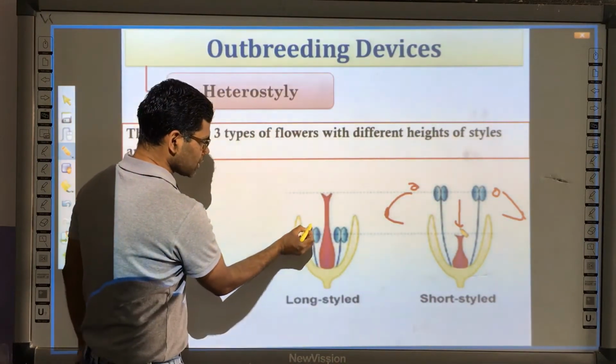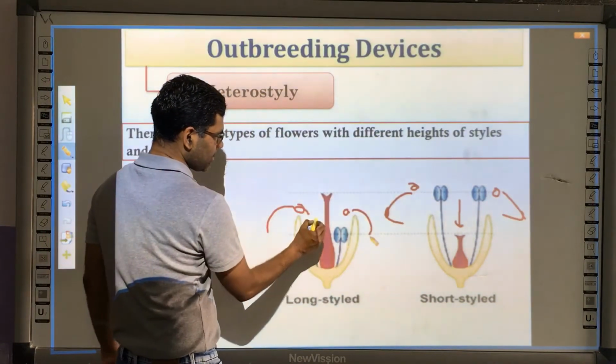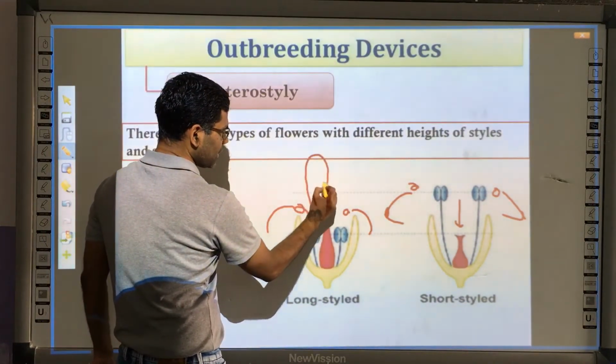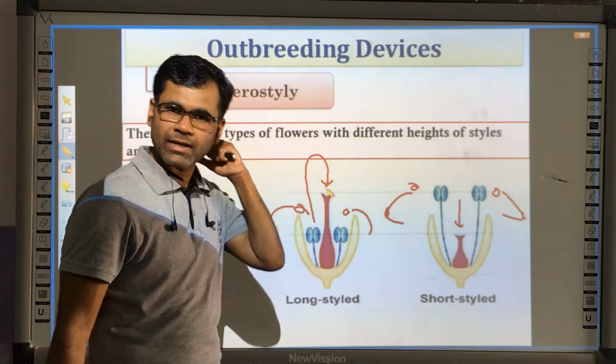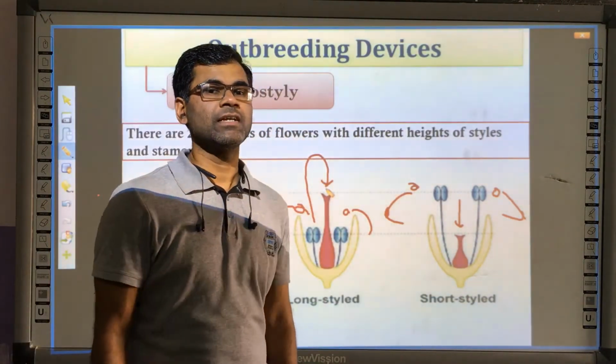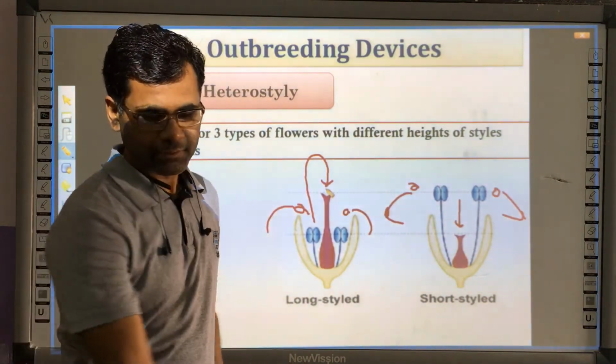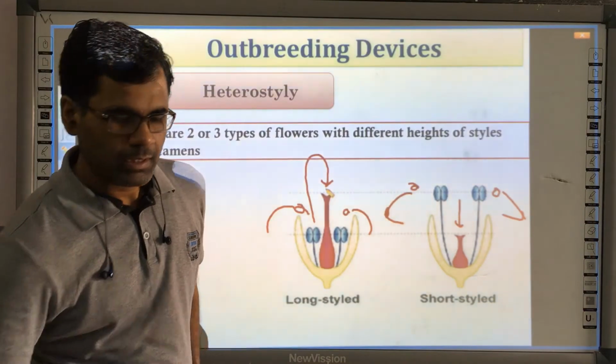Similarly, here also the anther sheds either here or there, but the chances of it shedding on the stigma are again very, very less. And that's why it is called heterostyly. Heterostyly: different styles. Right?